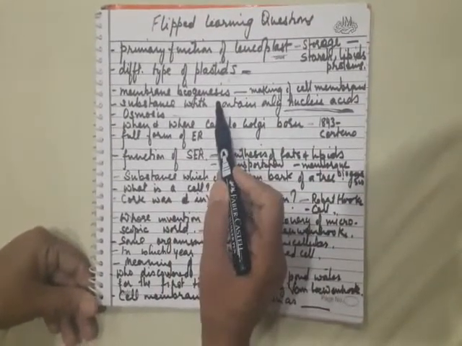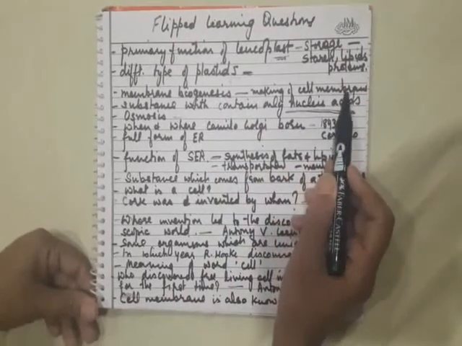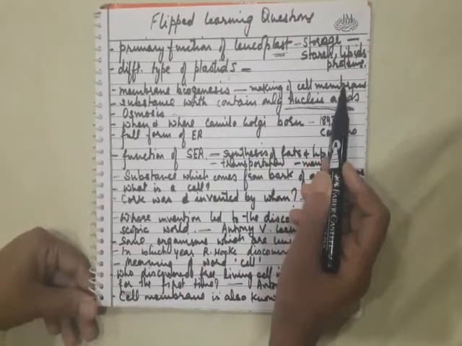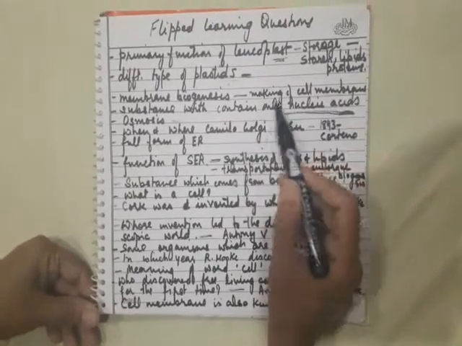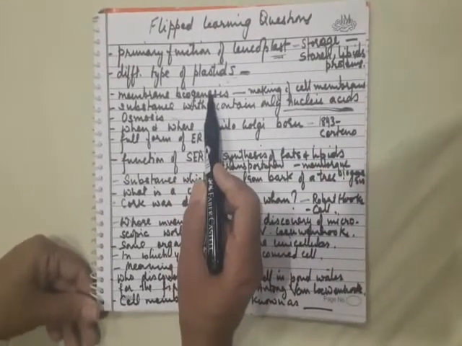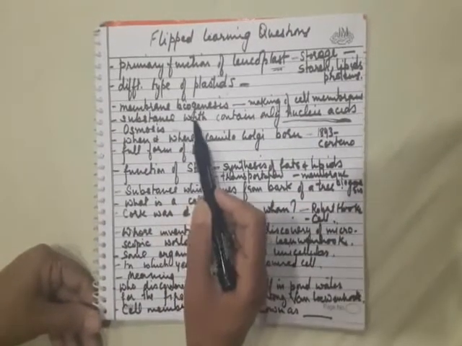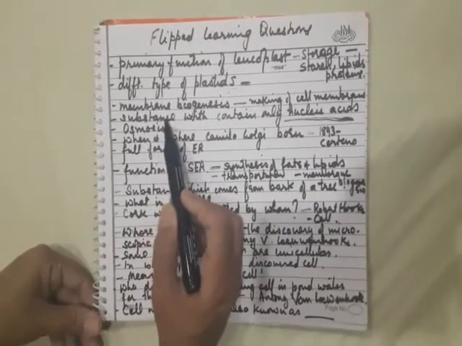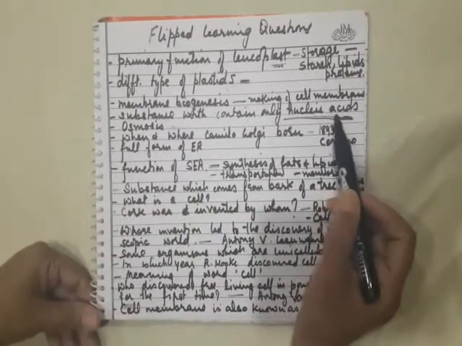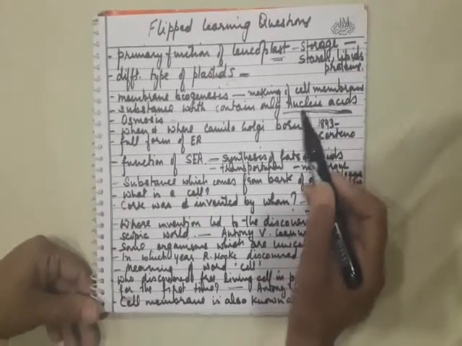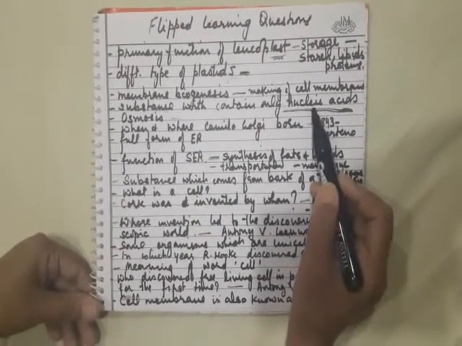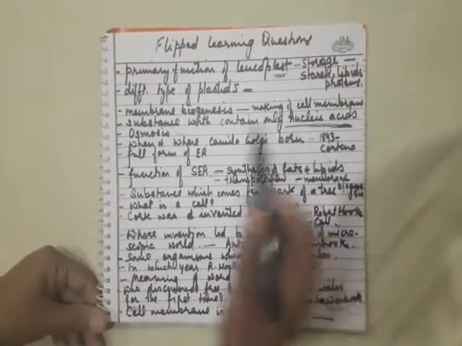Membrane biogenesis is the process of making of the cell membrane. The cell membrane further consists of lipids and proteins, so the process of making the cell membrane is called membrane biogenesis. What is the substance which contains only nucleic acids? It is not actually a substance, it is the organism which contains only nucleic acid. Only nucleic acids are present in virus-like organisms, which are also called viroids.